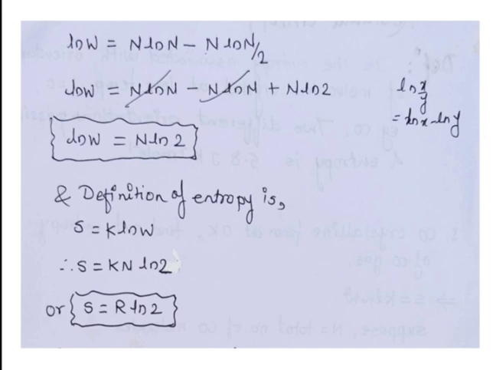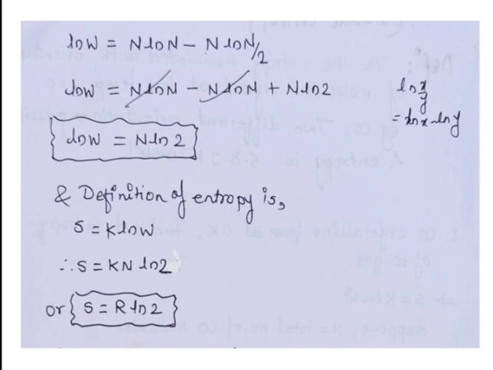So minus minus gets positive, so this term will be plus n ln of 2. Here the positive and negative terms get cancelled and the remaining term is only this: ln W is equal to n ln of 2. So this is the equation by which we can calculate the ln W.